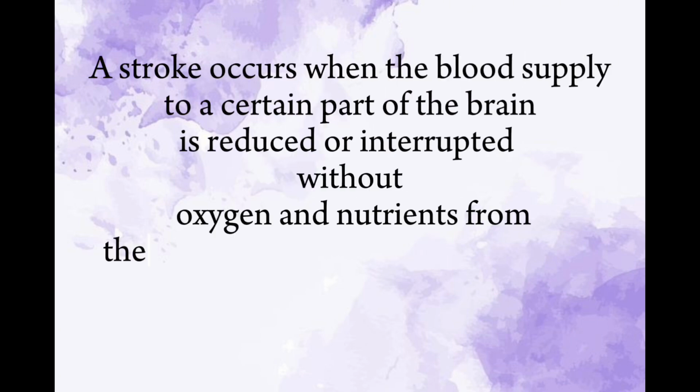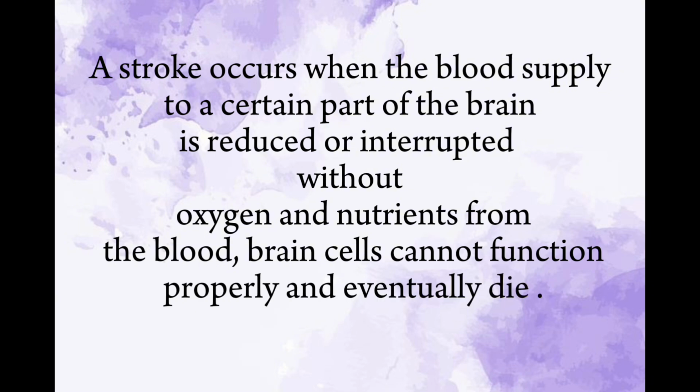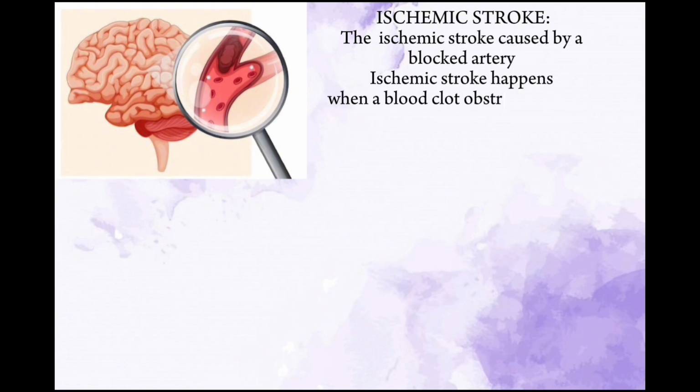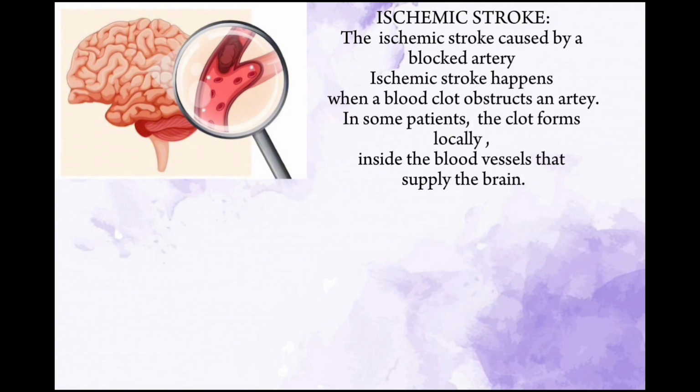A stroke occurs when the blood supply to a certain part of the brain is reduced or interrupted. Without oxygen and nutrients from the blood, brain cells cannot function properly and eventually die. There are two major types of strokes: ischemic stroke and hemorrhagic stroke.